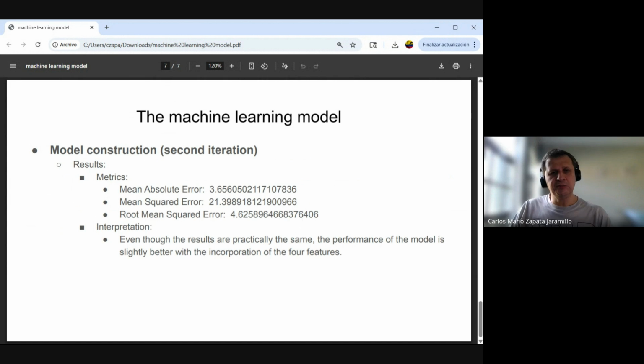I use the same metrics again with almost the same result. The mean absolute error with 3.6, the mean square error with 21.4, and the root mean square error with a result of 4.6. The interpretation is that even though the results are practically the same, the performance of the models is slightly better with the incorporation of four features. So this is the way in which I evaluated the results of the model.